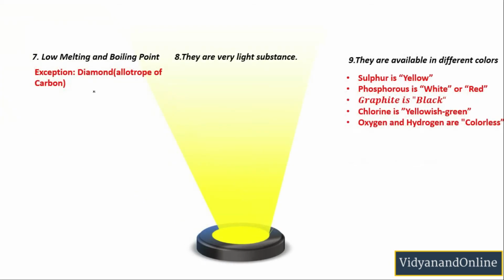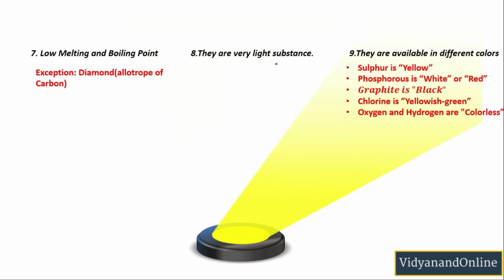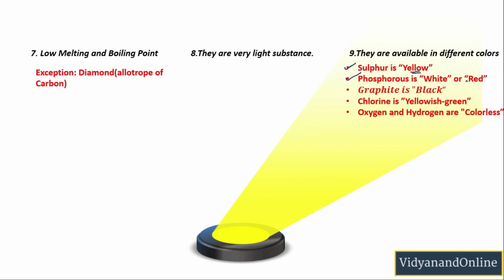Now the next property: non-metals are very light substances. Non-metals are not heavy, they have low densities. Then the next property says that non-metals are available in different colors. For example, sulfur is yellow in color. Phosphorus comes in white or red. Graphite, which is an allotrope of carbon, is black. Chlorine is yellowish green. And gases like oxygen and hydrogen are colorless.